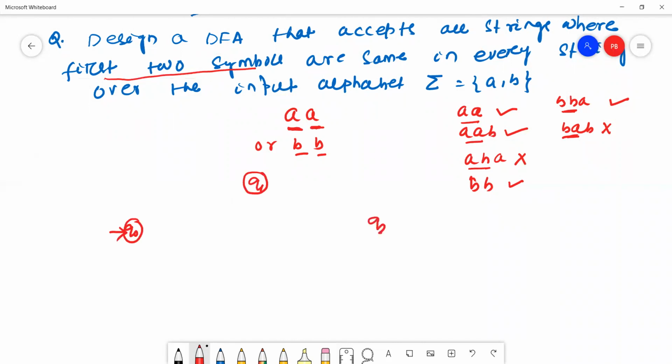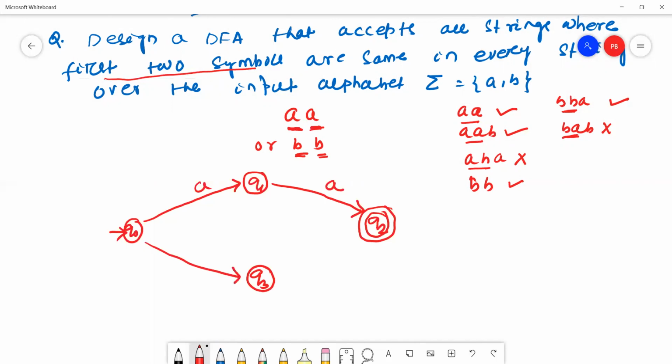This is Q2, the final state. Okay, what is the other minimum string? The minimum string is BB. Means either the string starts with AA or BB. Q0 goes to Q1, Q1 to Q2, then this is Q3, or it will start with B, right?